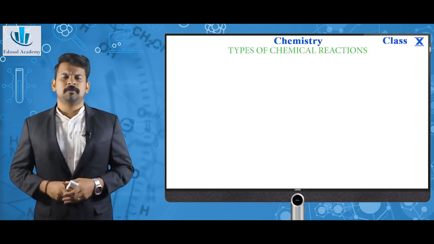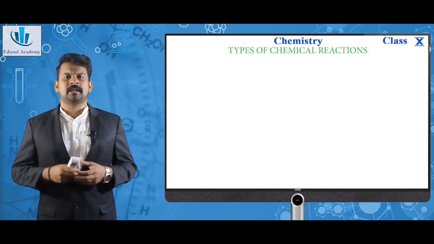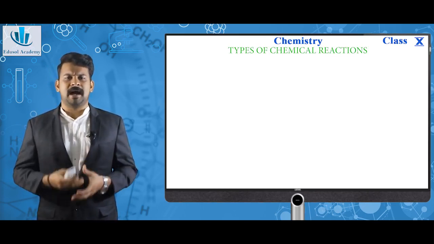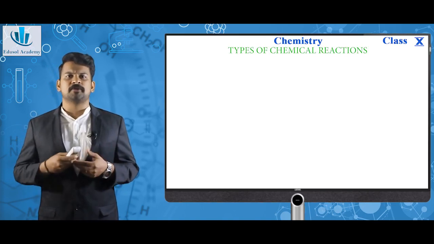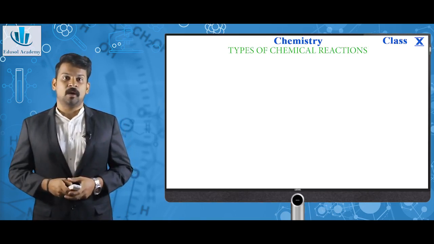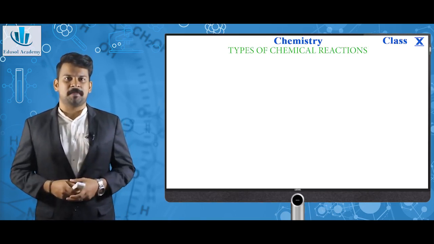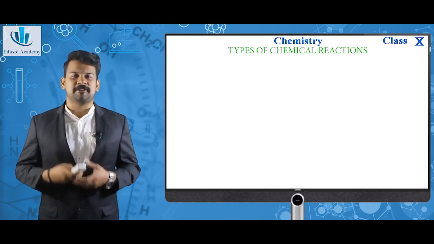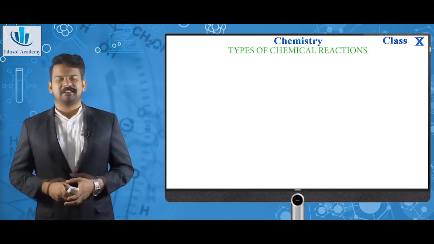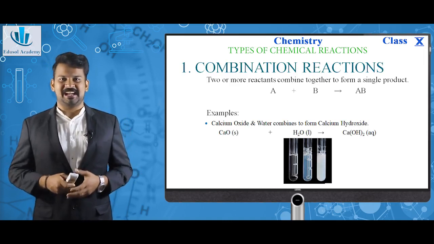So till now we have just discussed different chemical equations that need to be balanced when different kinds of compounds are coming into action. Now, we are going to move to the next topic, the different types of chemical reactions we need to study. The first one is combination reaction.